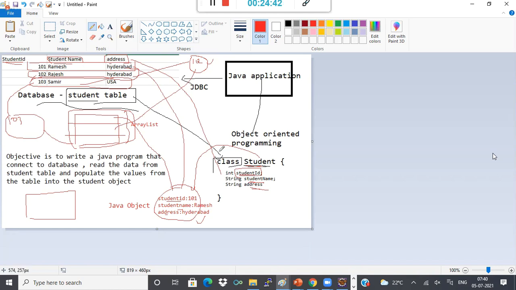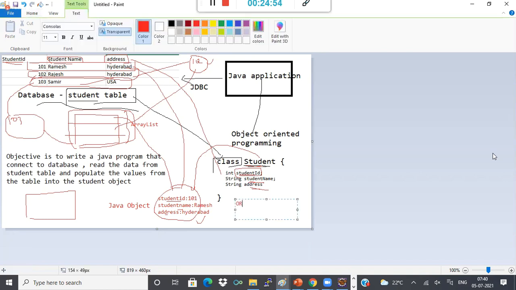That data is mapped to the objects in Java. So this concept is called object relational mapping.